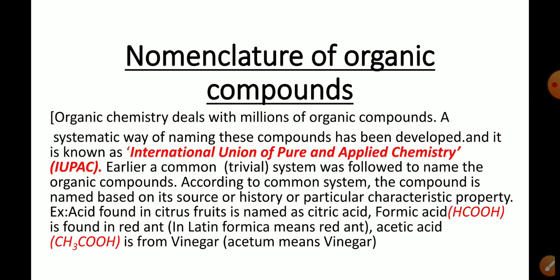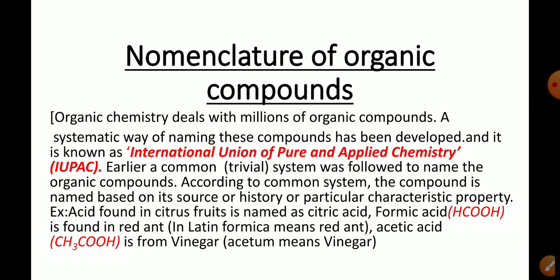So don't neglect this, because without understanding these points you cannot name the organic compound, and nomenclature of organic compounds is very, very important for your second year and also for your CET or NEET exams.